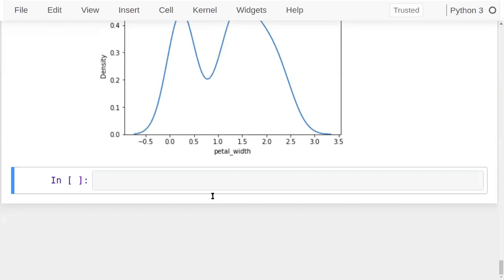Now this concept is called the univariate distribution. Let's go for the bivariate distribution. Bivariate distribution is used to determine the relation between two variables, one variable on the x-axis, another variable on the y-axis. Bivariate distributions mainly deal with the relationship between two variables and how one variable is behaving with others. Many functions are used to do that. We'll start with the first bivariate distribution, called a joint plot.